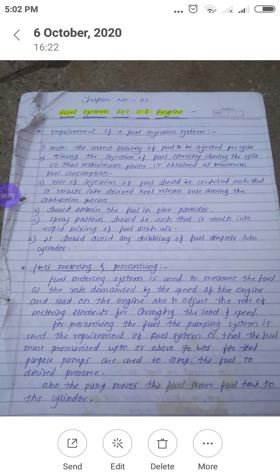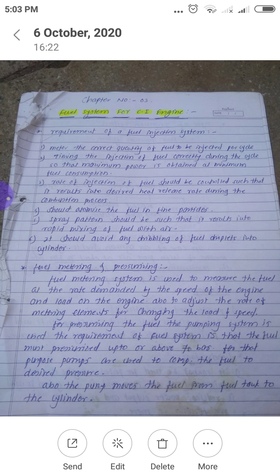Good morning, welcome back. Now we will discuss chapter number 3, fuel system for CI engine. In a previous chapter we discussed the fuel system for spark ignition engine, that is SI engine. In case of SI engine, the combustible charge, that is air fuel mixture, is prepared outside the engine cylinder with the help of a carburetor, and that combustible mixture is sucked during the suction stroke inside the engine cylinder.